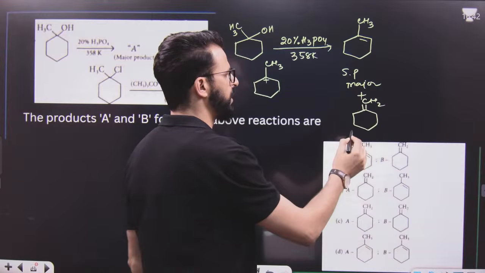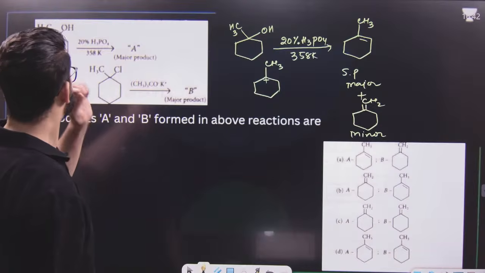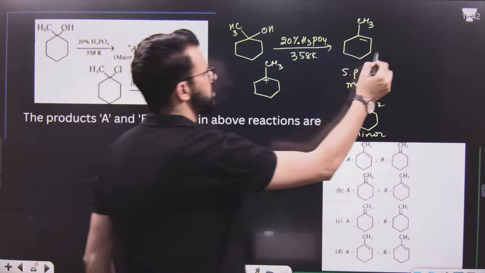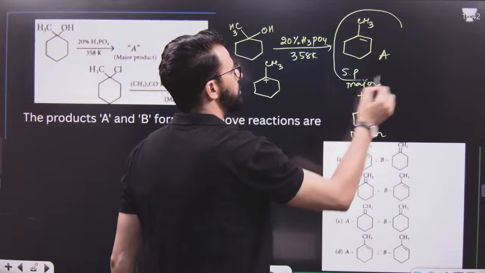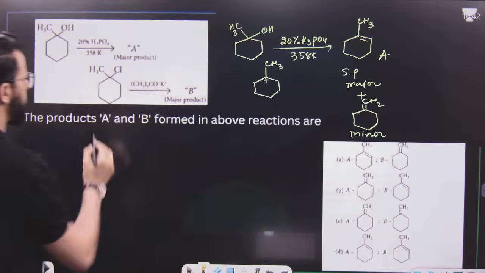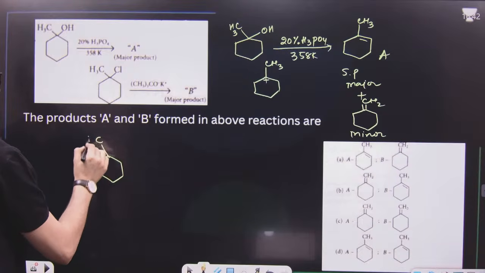This one will be the minor product. Now the question says, this is what we call major product. This is A. This is the major product. Okay, this is A. After that, the second reaction is like this.